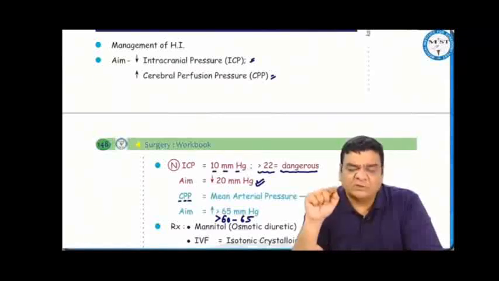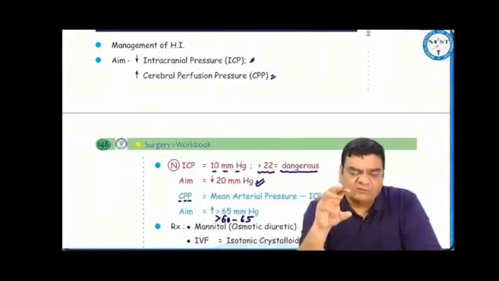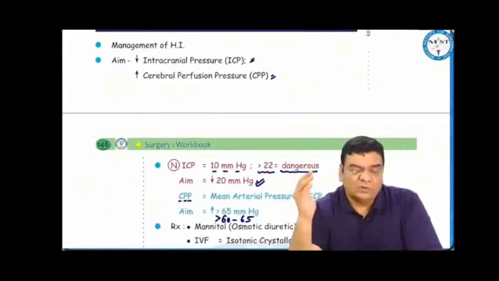The duration of hypoxia to the brain is directly proportional to irreversible damage to the brain. As a doctor, we don't want any part of the brain to suffer from irreversible damage. So we want oxygen to be perfused into the brain, and for doing this, we have to reduce the intracranial pressure. Normal intracranial pressure is between 8 to 12 millimeters of mercury. If it becomes more than 22, then it is quite dangerous and fatal.